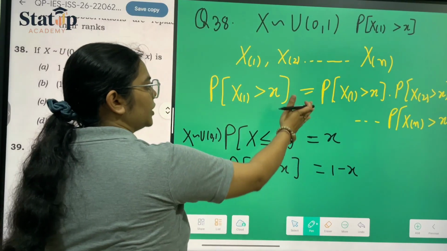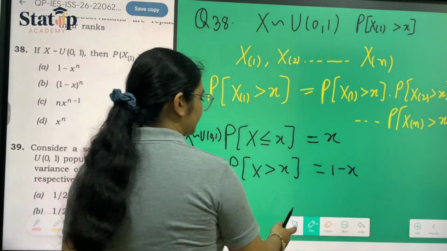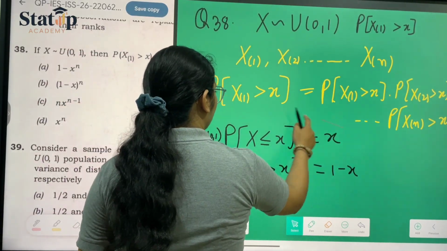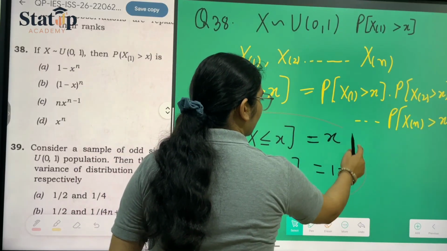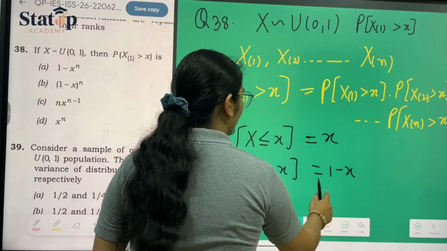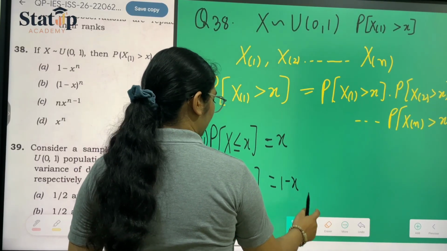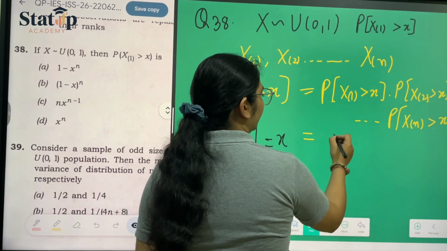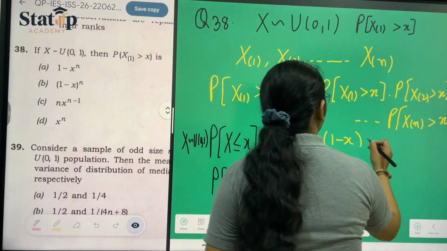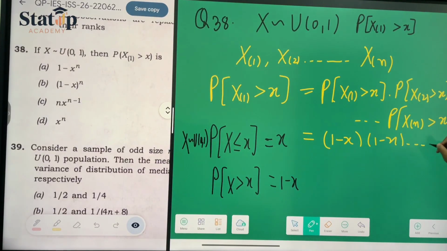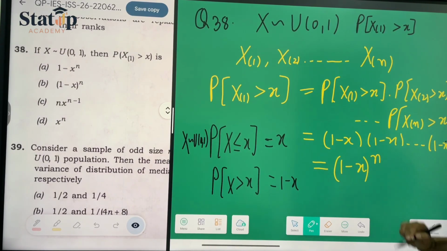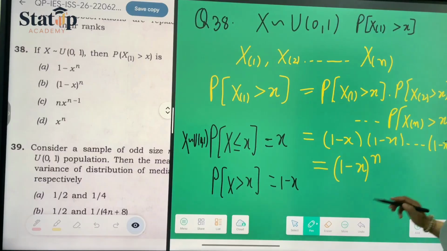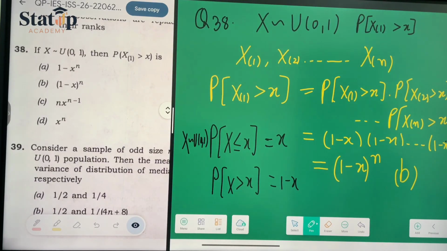Now we will just substitute the values here. This will be 1 minus x into 1 minus x into 1 minus x up till n times. So we can write it as 1 minus x whole to the power n. So this is our option number B, which is the correct answer.